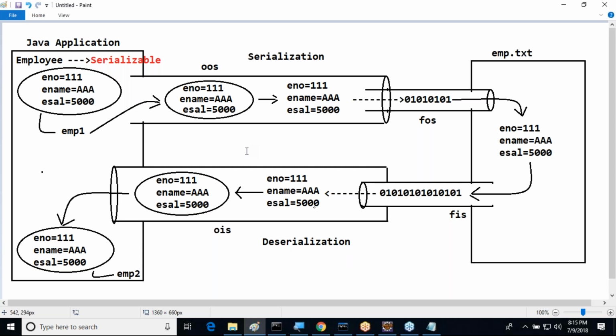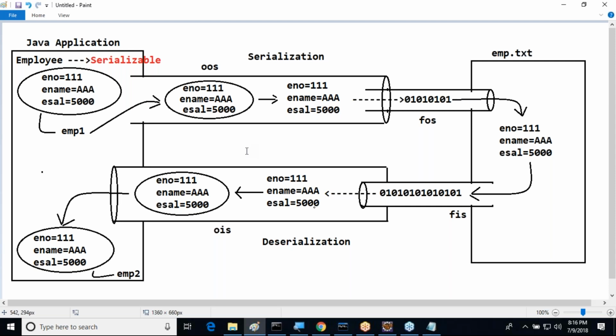Another point is which one? Especially, query language support is not available. When query language support is not available, we are unable to achieve data persistency effectively. We are unable to perform data persistence operations effectively. So we are getting problems there. Because of these reasons only, we have to go for which one?